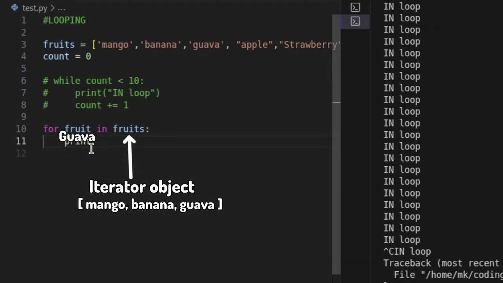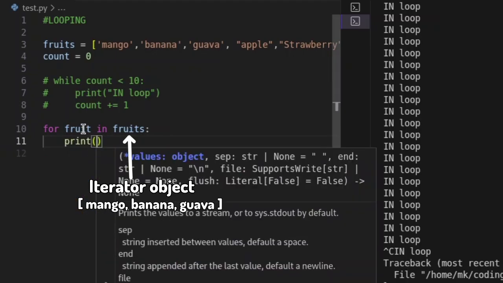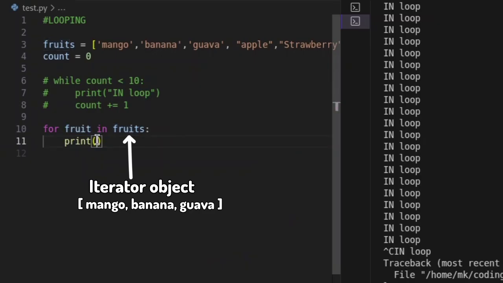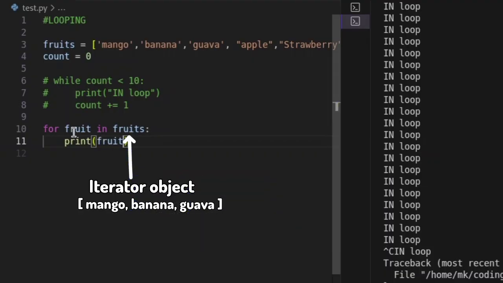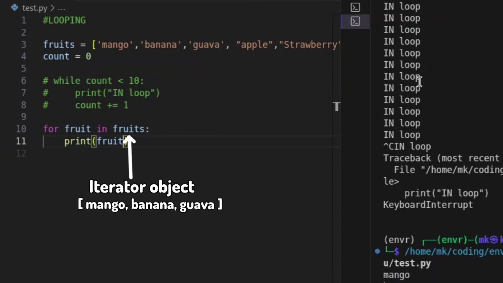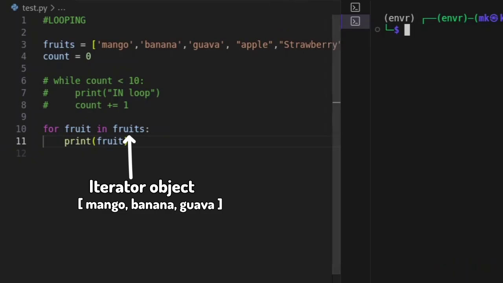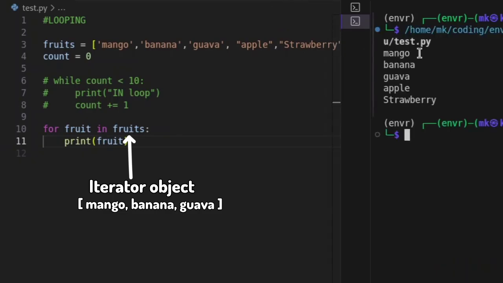If I set print, then I'm going to say this variable that I created. This variable only works inside the for loop. Since I created it within the for loop, it's not going to be accessible globally. It's only going to be accessible within the for loop. So I say for fruit in fruits, then let's run it and see what's the output. Let me clear my terminal. So you see, we have banana, guava, mango, apple, and strawberry. So it loops through them and we print each one of them.